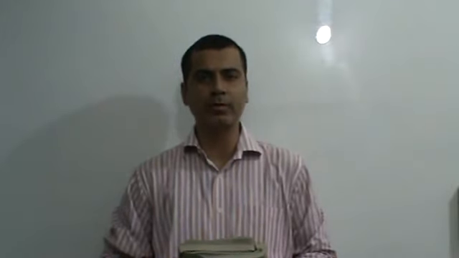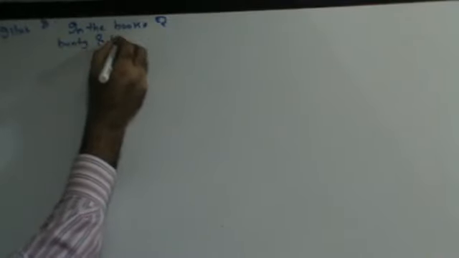I'm Sunil Malwani and today we'll be doing this chapter called amalgamation. We're going to do question number 8 in the books of Bunty and Kuber.